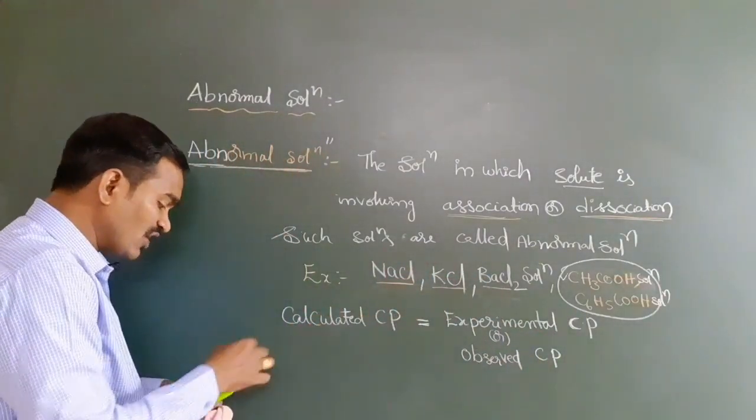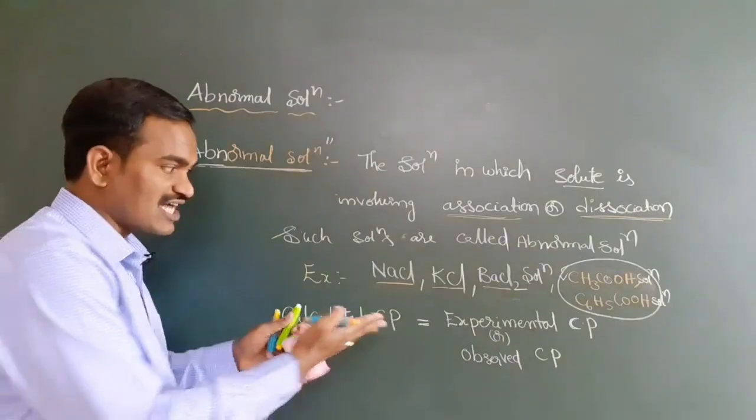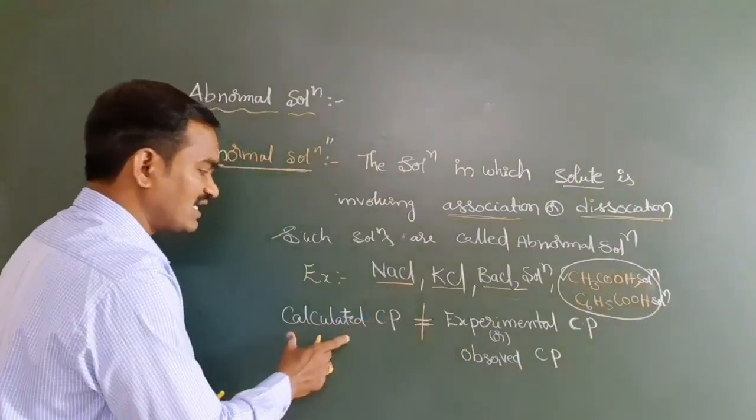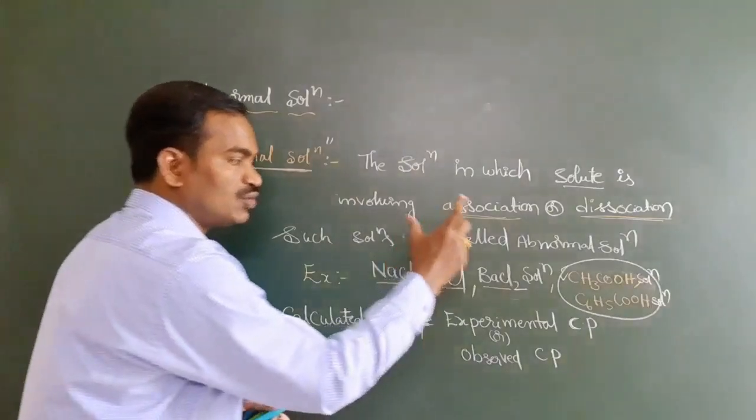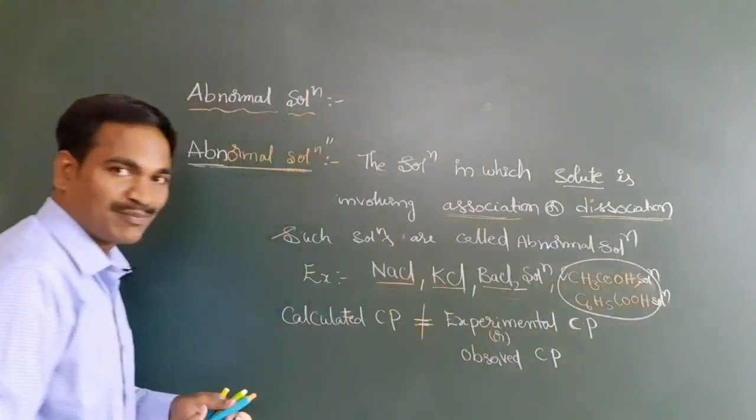Examples generally. If you take abnormal solutions, our major point starts from here. In abnormal solutions, the calculated colligative property is not equal to the experimental colligative property, or observed colligative property.